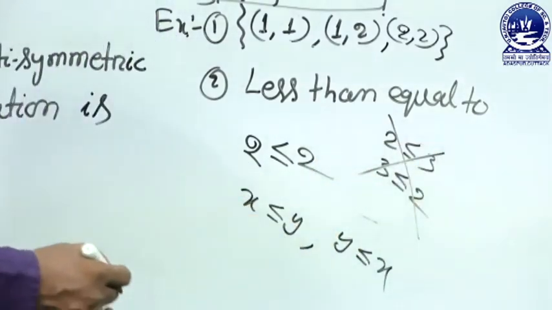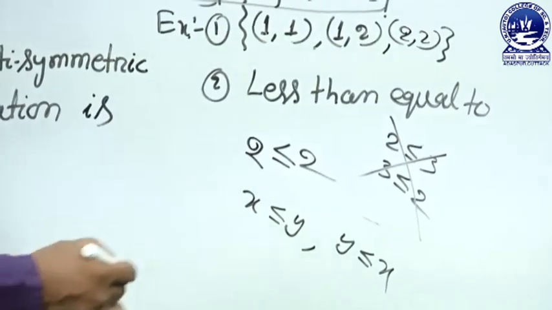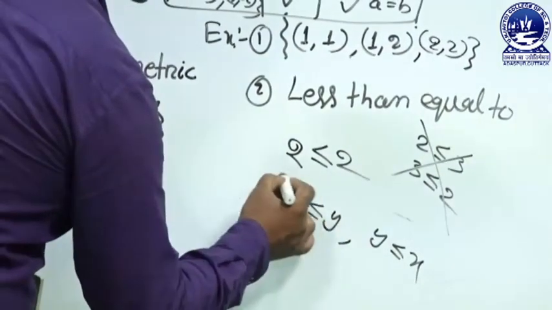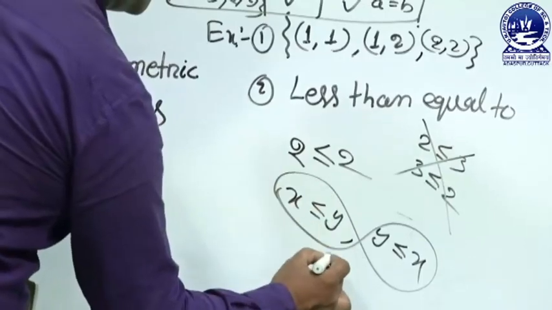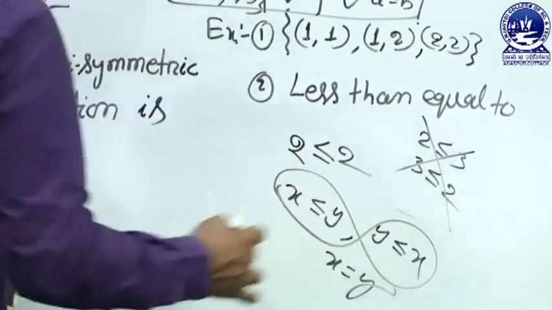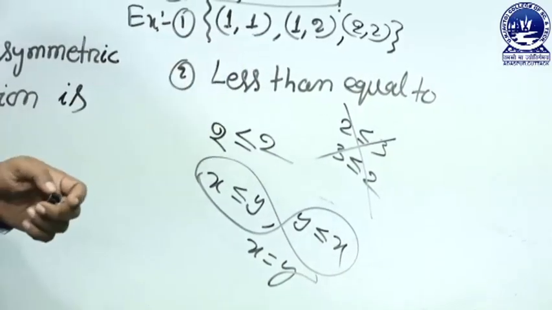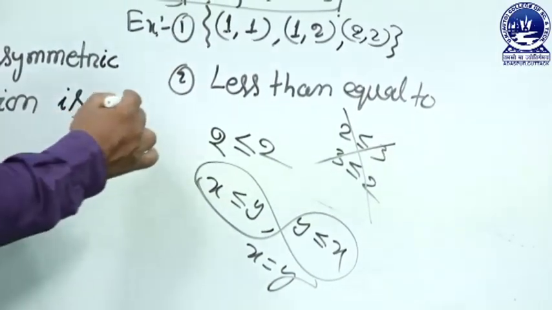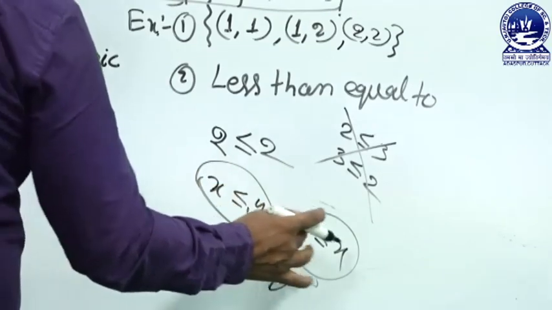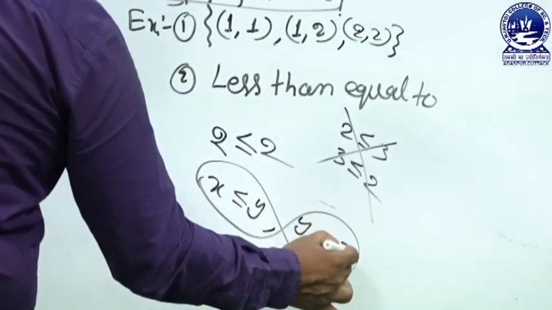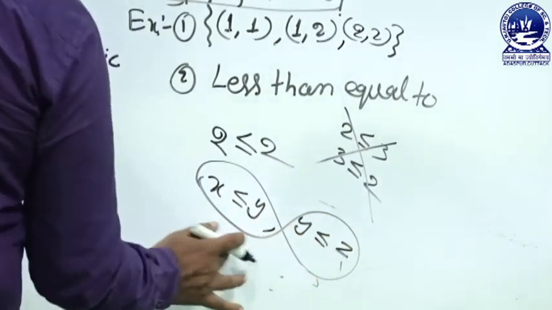So if both hold, x must equal y, so it is antisymmetric. It is also transitive: if x is less than y and y is less than z, then x must be less than or equal to z.